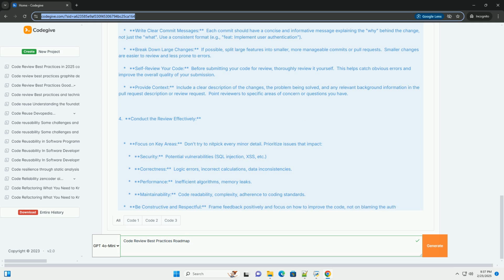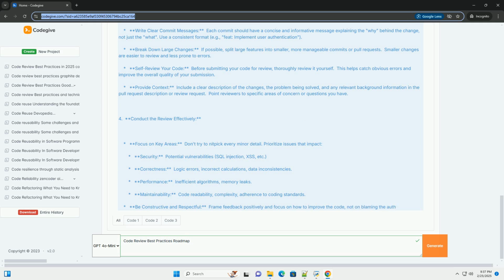Encourage knowledge sharing. Use code reviews as an opportunity to share knowledge and best practices among team members. Code examples. Here are some code examples to illustrate specific points within the code review process. 1. Insecure code, security issue.